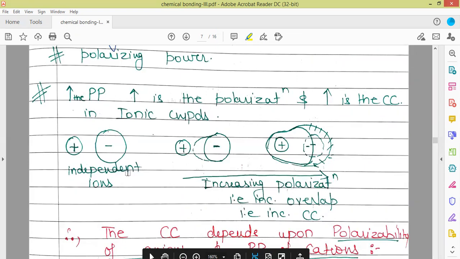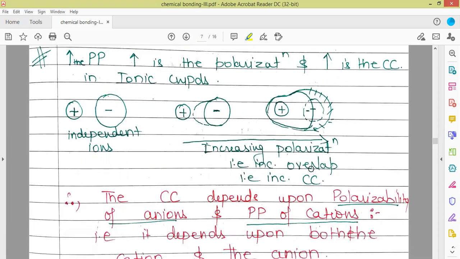Here we have shown these independent ions. From here to here you can see that there is an increasing polarization, increasing polarizing power of the cation, because here the distortion is quite less, but here the distortion is such that there is an overlap between the electron cloud of the cation and the anion. So from left to right there is an increase in polarization of the anion, which leads to an increase in covalent character in the ionic compounds.